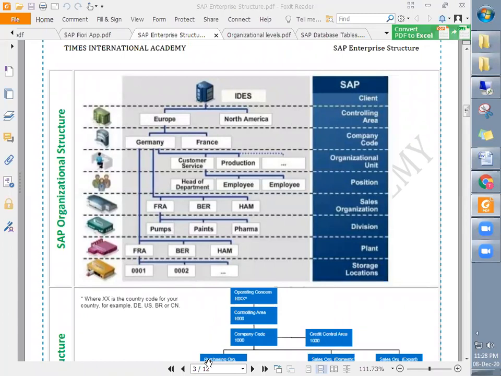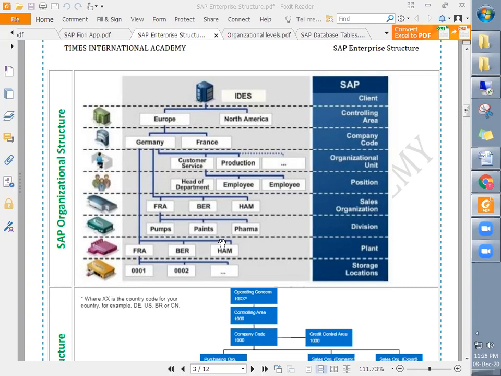Sir, why can't a single plant be used under 2 company codes? Because it will be difficult for the system to identify for which company code the transaction should be executed. Even warehouses can be common for different companies, even a plant may be common, but in SAP this option is not there. So the same plant will be created in both company codes.